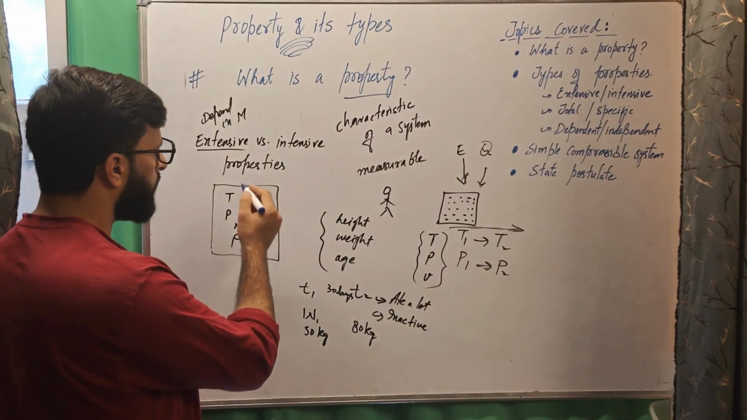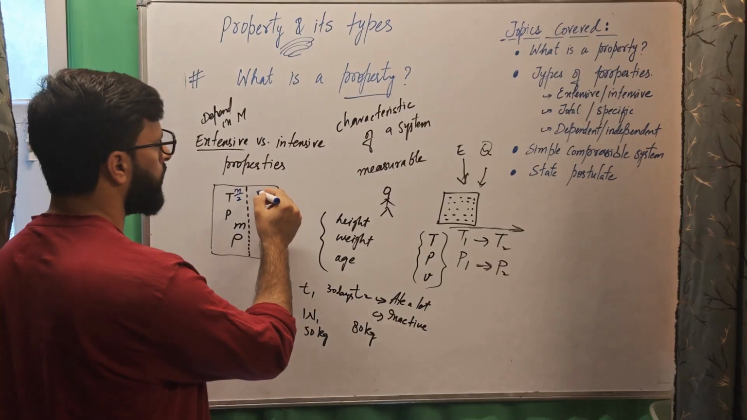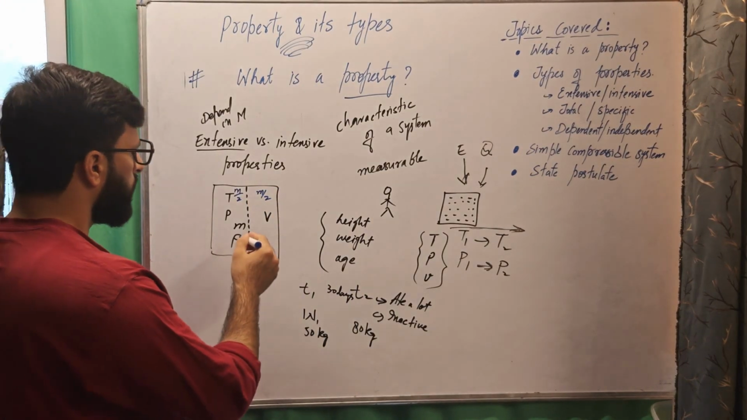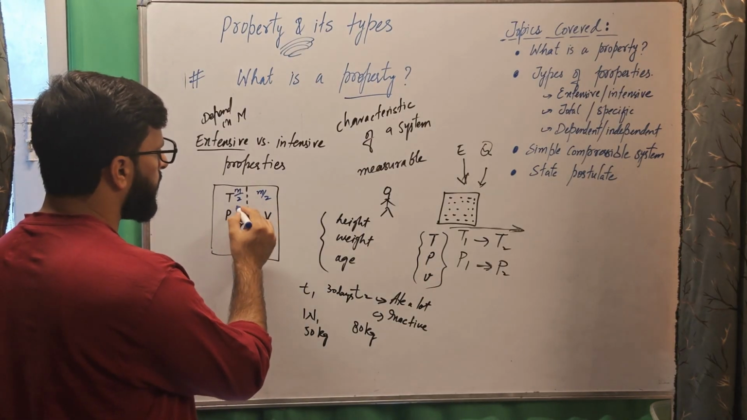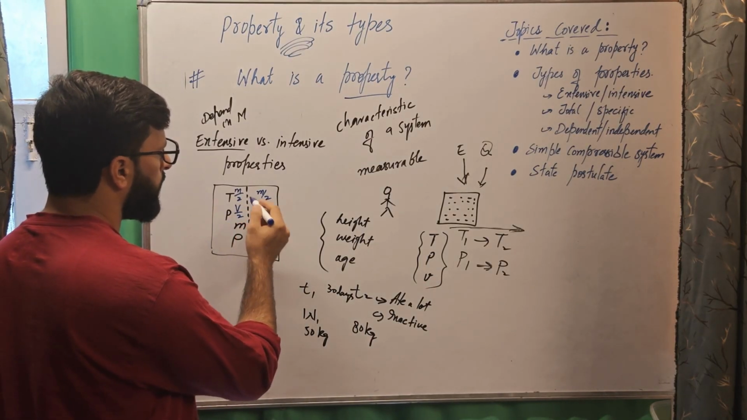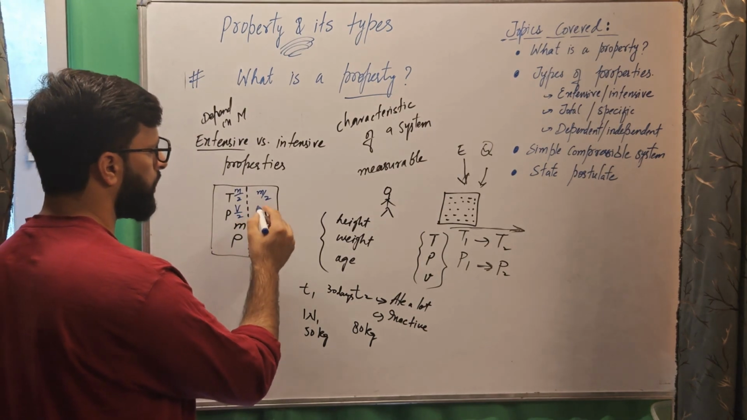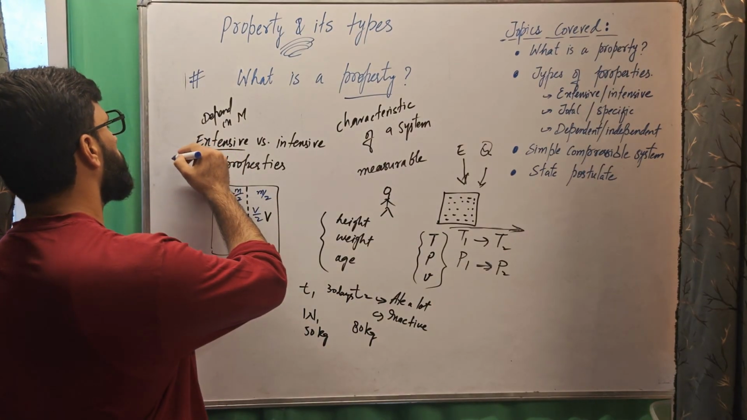For example, when we divide it, obviously its mass will be half of what it was. So mass is an extensive property. Similarly, volume will obviously be divided. If this partition divides it into two equal halves, its volume will be half. So mass and volume are extensive properties.